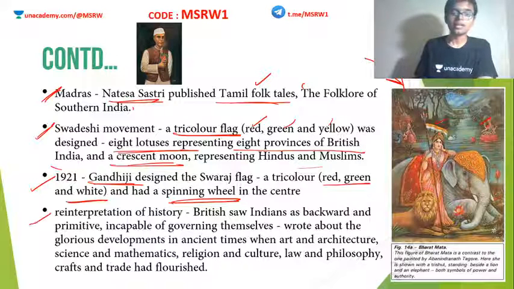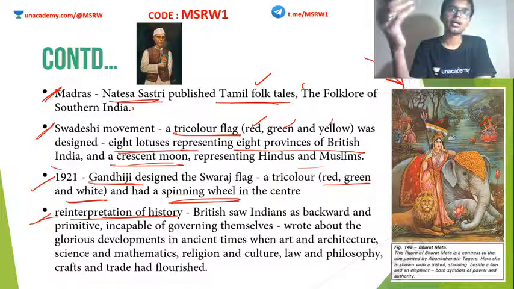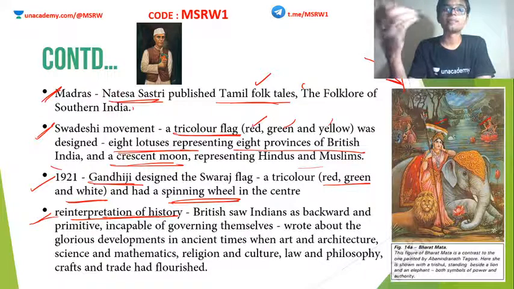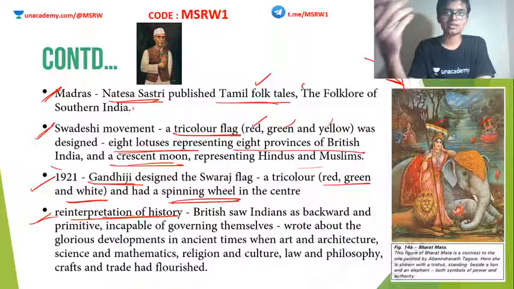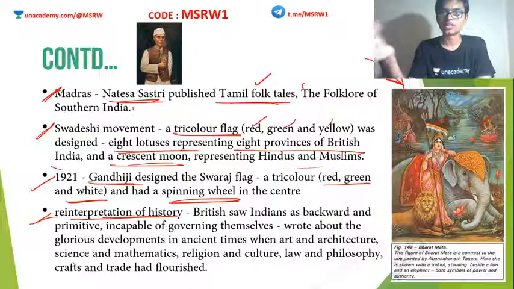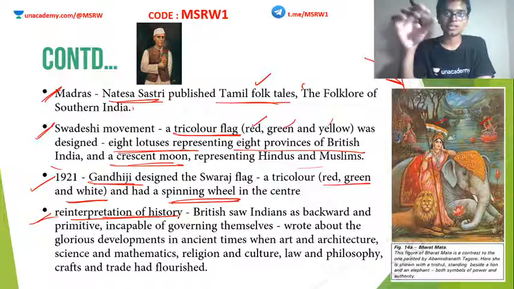Similarly, reinterpretation of history was another method used by these people. What does this mean? Reinterpretation of history means you can look at history through multiple perspectives. At this time, people started to glorify India's ancient past. We were very advanced in the fields of mathematics, science, biology, etc. All these things were highly glorified by the historians around this time.